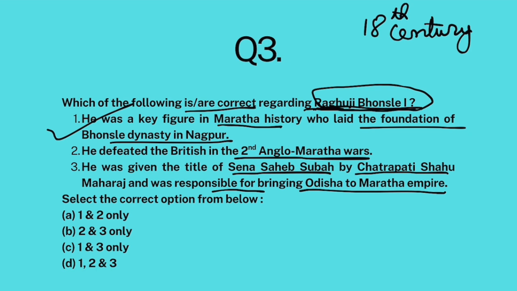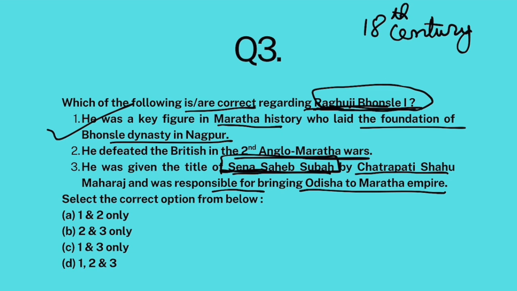Now he was such a key figure in the overall Maratha Empire that the Chhatrapati, the overall leader of the Maratha kingdom, Chhatrapati Shahu Maharaj gave him one of the highest military honors called Sena Sahib Subha. So this part is correct. The reason why he was given Sena Sahib Subha was because of his conquering abilities, military conquests.